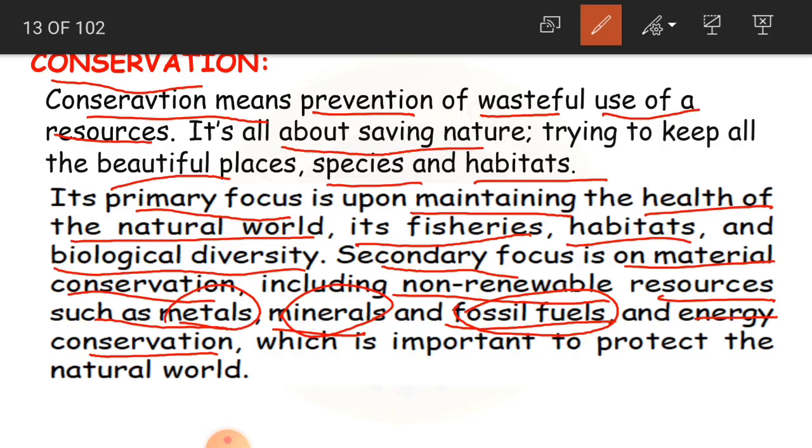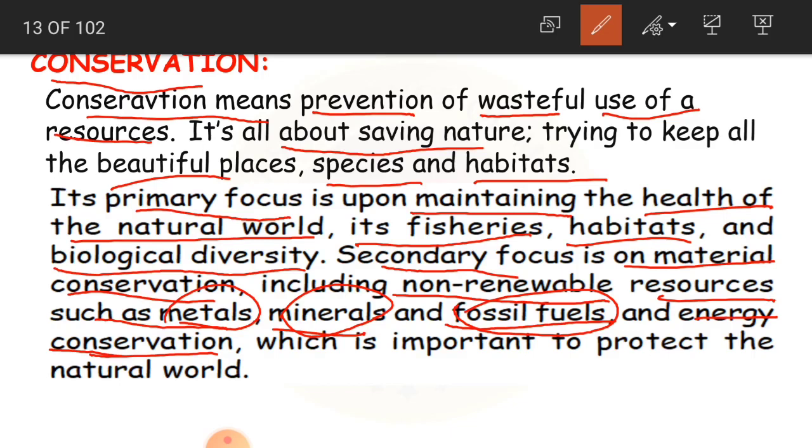Okay, and we also have to think about energy conservation. We have solar energy, wind energy, hydroelectricity energy. So whatever energy is there, we have to try to save it. We have to use it to a minimum. Whenever required, we should use only as much energy as is needed.